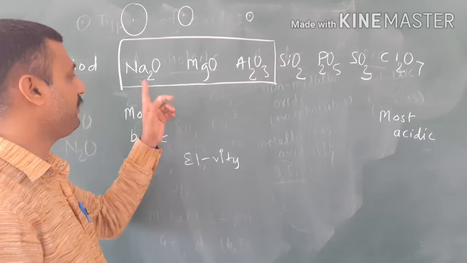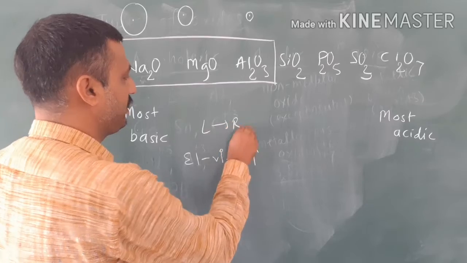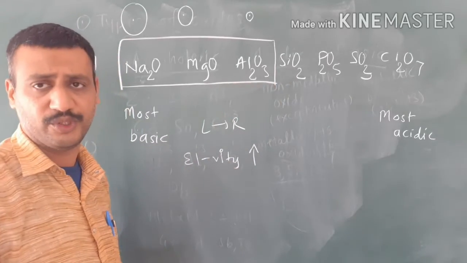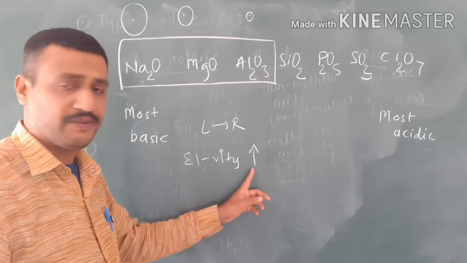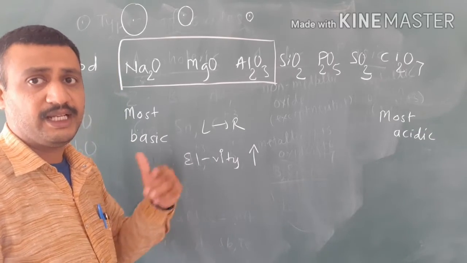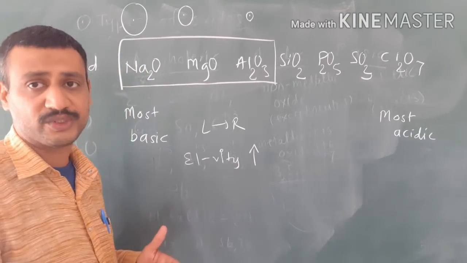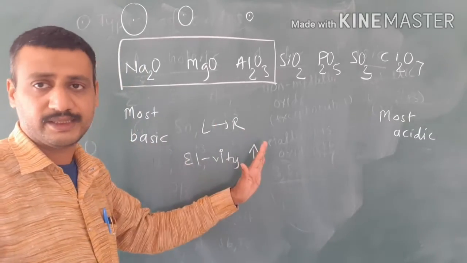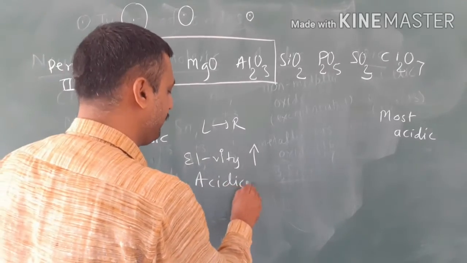So in the case of sodium, magnesium, aluminium, going left to right, electronegativity increases. As electronegativity increases, what is happening to the acidity of the oxide? Basicity decreases means acidity increases, so the acidity of the oxide increases.